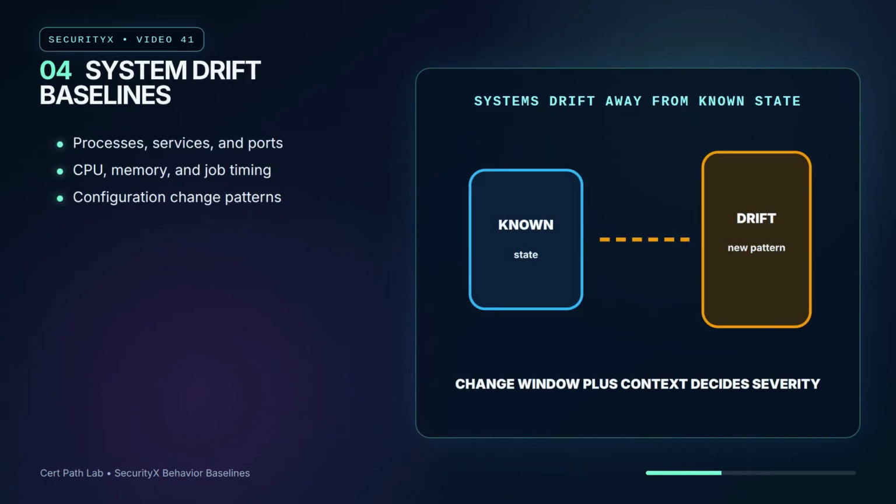Systems have baselines too. A server has expected processes, services, ports, resource patterns, maintenance windows, and configuration changes. Drift is not automatically malicious. It might be a patch, a new job, or a business growth. But drift that appears outside normal change windows, repeats across critical systems, or aligns with other suspicious signals deserves attention.